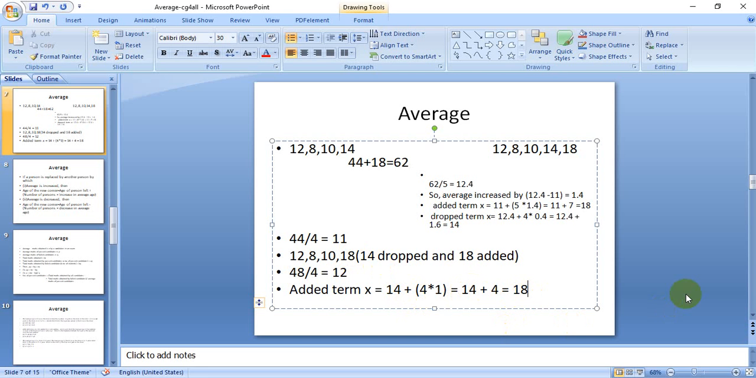So this is all about the theoretical part of average. We will discuss some problems in the next section.